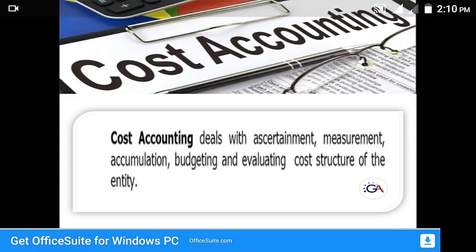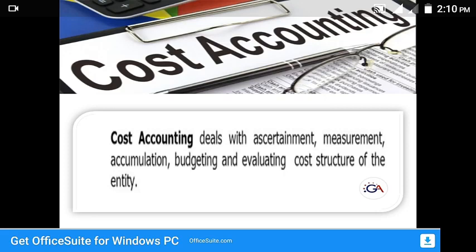Here, the objective of cost accounting is to help the management in fixing the prices and controlling the cost of production. And it also points out any wastages, leakages, and defects during the manufacturing and marketing process.